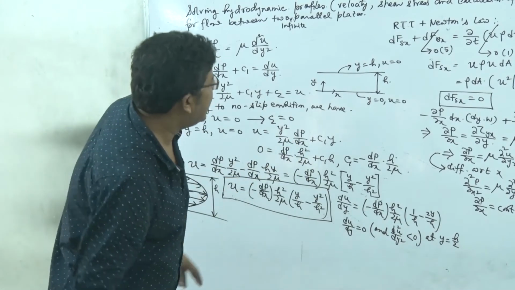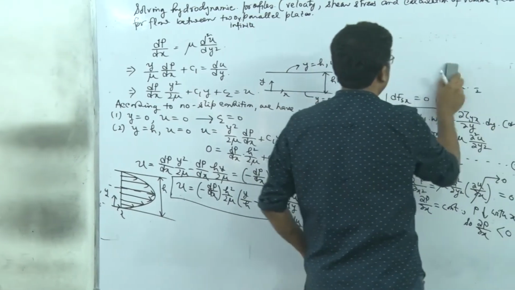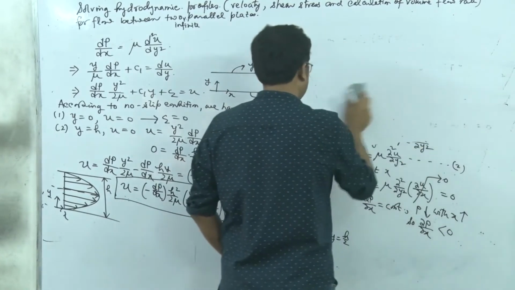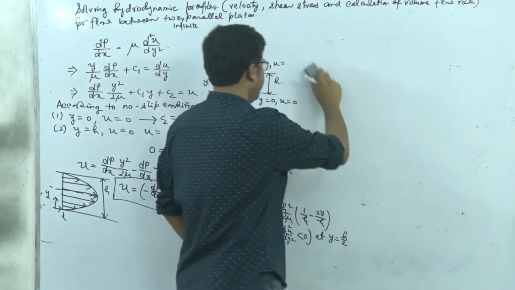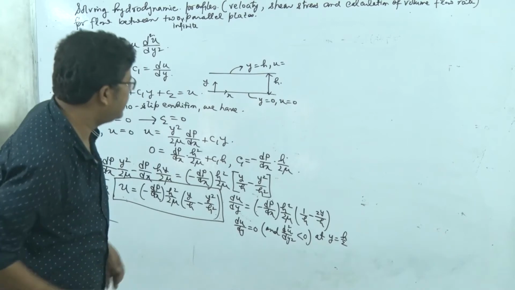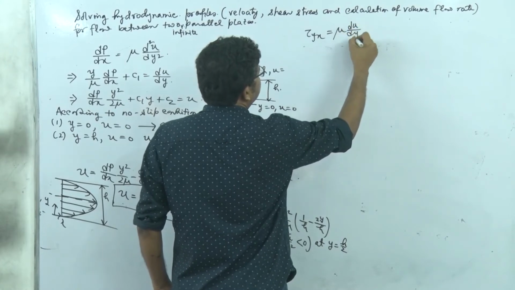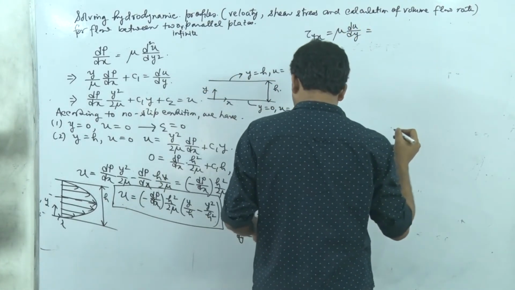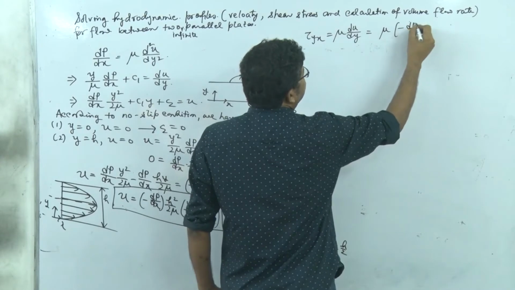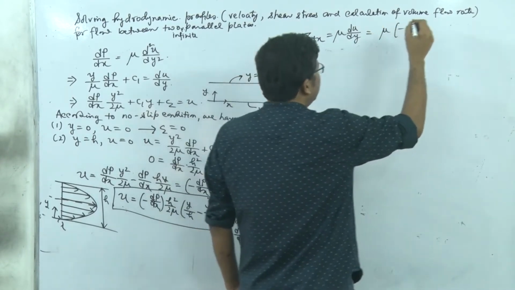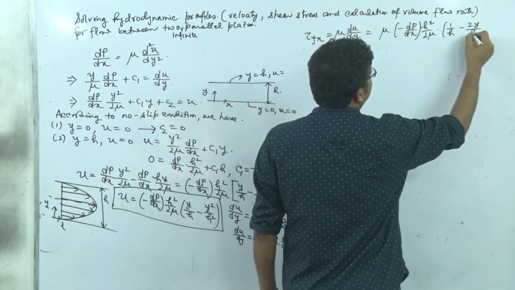Now let's go for calculating the profile of shear stress. You see, the shear stress tau yx is mu into du dy, and here we have already calculated it, so mu into minus of dp dx into h square divided by 2 mu into 1 by h minus 2y by h square.